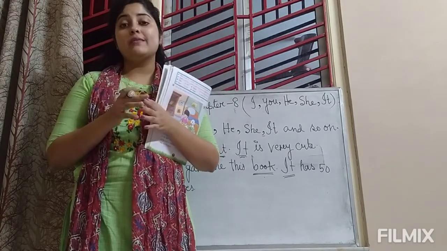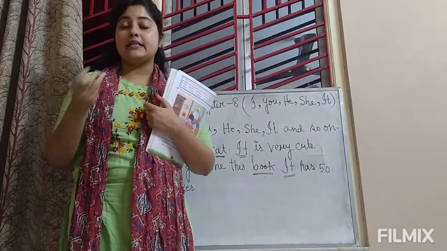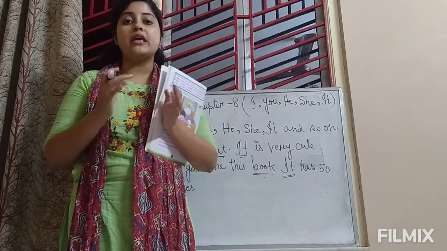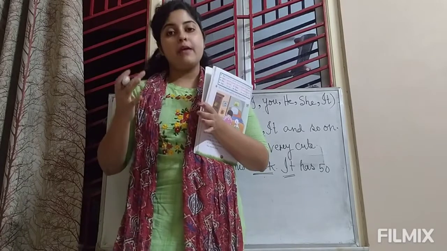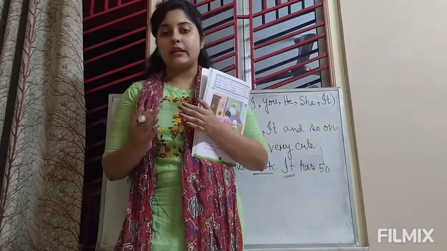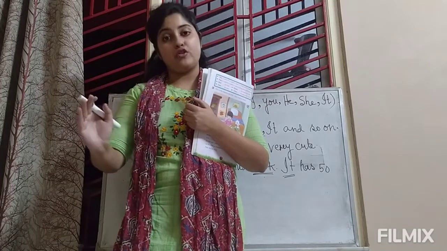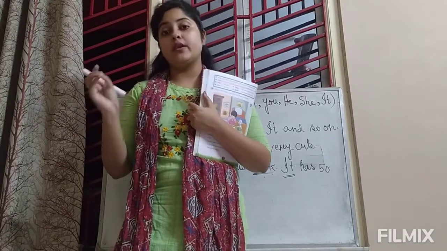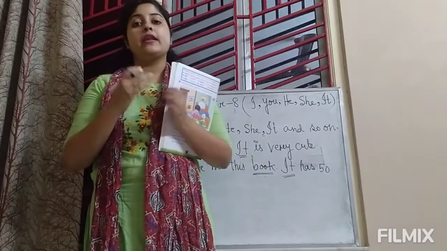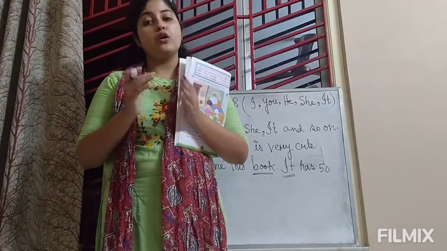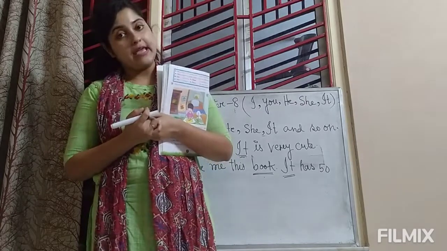Special means when we keep a dog as our pet animal, that time we give it a special name. So we cannot use it for that dog because it already has a special name, right? But when any animal or bird does not have any special name, that time we will use it.